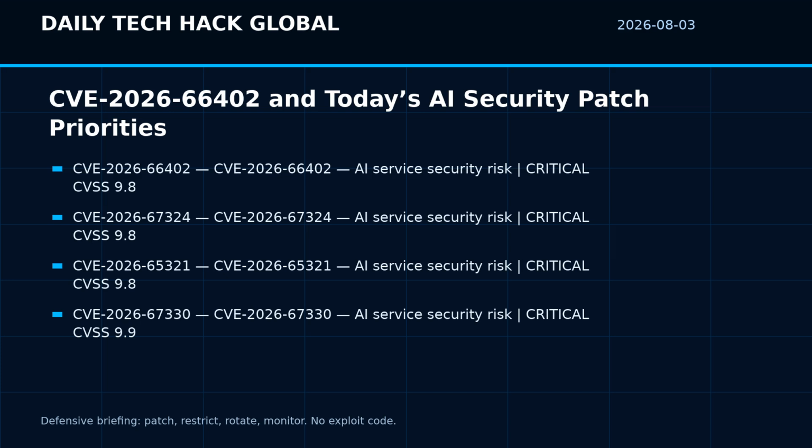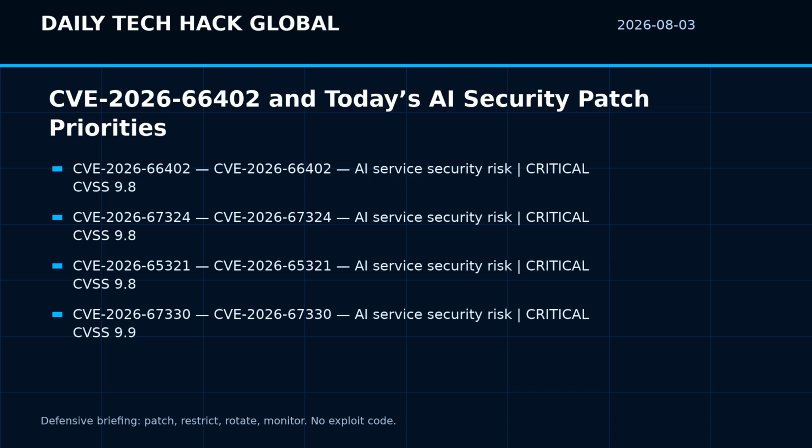Item 4 is CVE-2026-67330. In better-auth/sso, a Better Auth plugin, versions greater than or equal to 1.4.0-beta.27 through 1.7.0-beta.0 through less than or equal to 1.7.0-beta.9 contain an authorization bypass. SCIM token issuance did not reject provider IDs already used by existing SSO, SAML, OIDC, generic OAuth, or social account providers, and the same logical provider ID was used for both SCIM provider configuration and account ownership. An attacker needs to be authenticated. Severity, critical, CVSS 9.9. Defensive context, prioritize by exposure, privilege, reachable credentials, and whether automation can amplify impact.